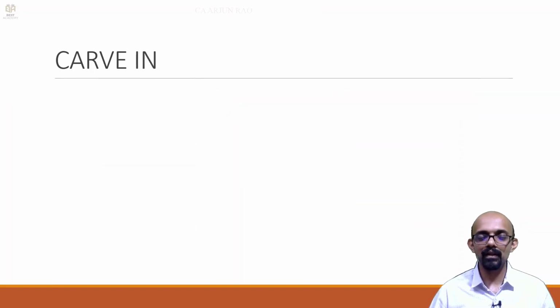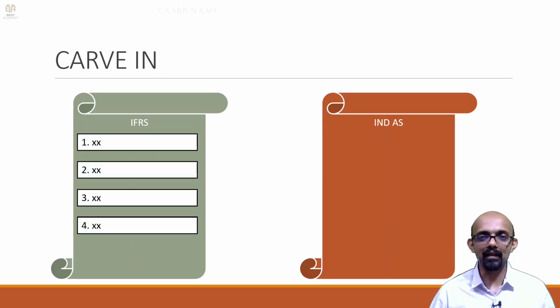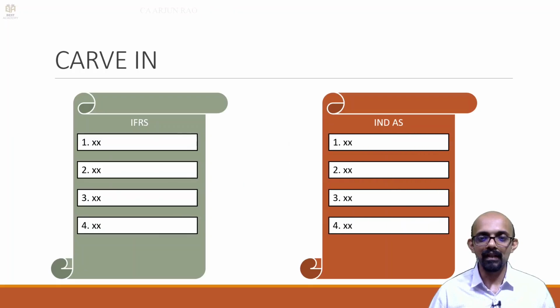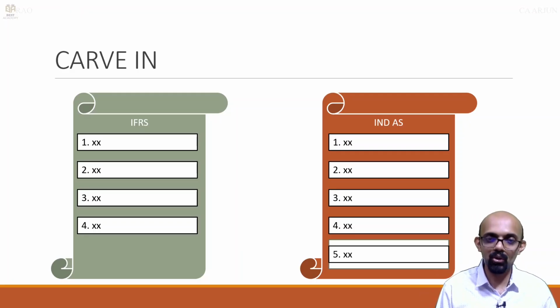The next type of difference is called carve in. Let's say you have some provisions in IFRS. You are retaining the same provisions in Ind AS and you are giving some extra guidance. Okay, that would be called a carve in, or an extra option. So carve in is something extra. Carve out is removing and replacing. Carve in is something extra. Okay, so these are the two main differences between Ind AS and IFRS. There are also some other differences.